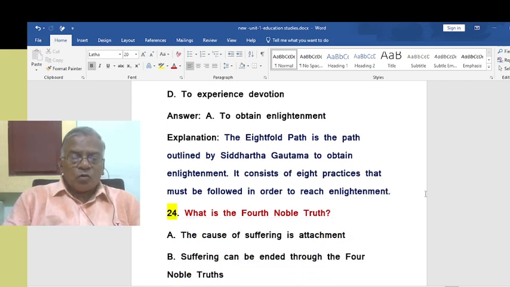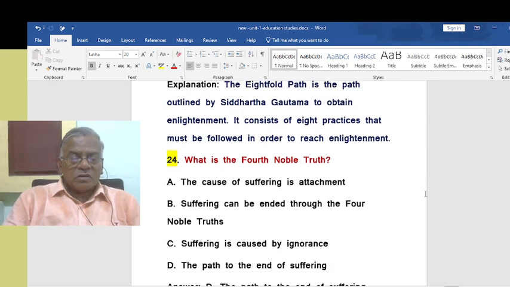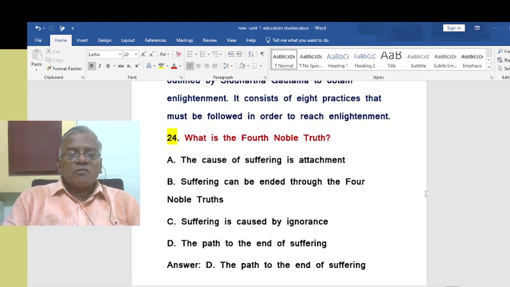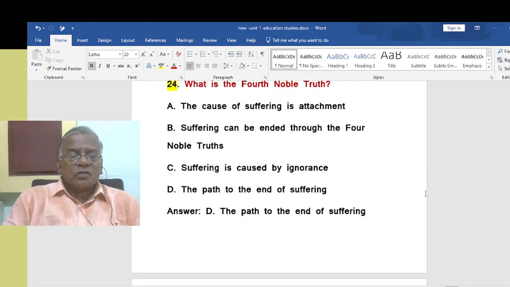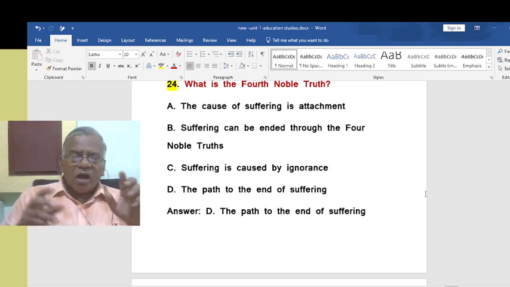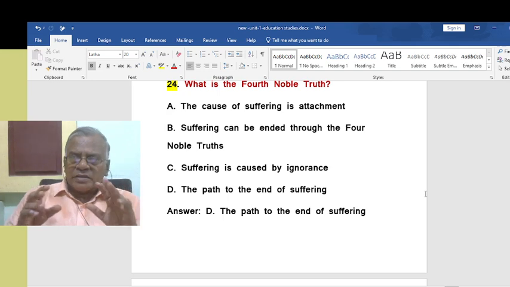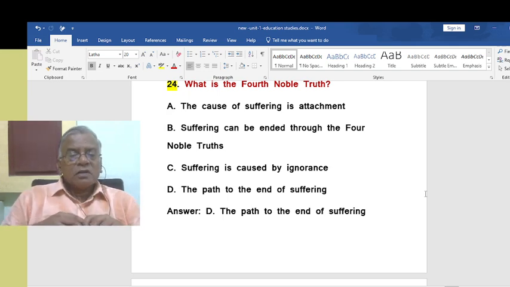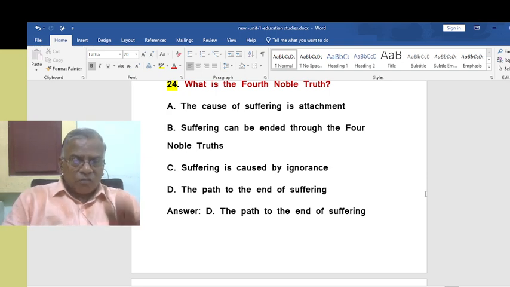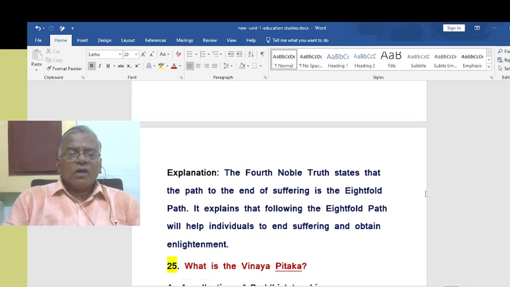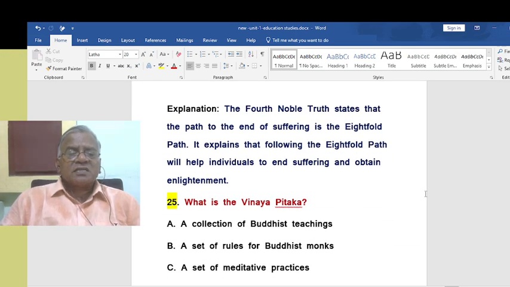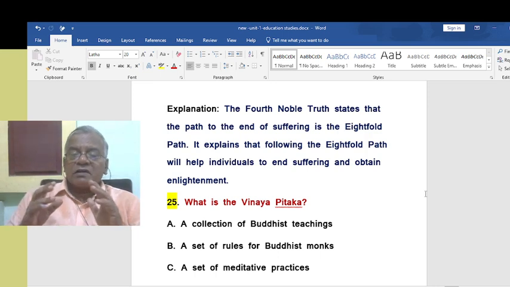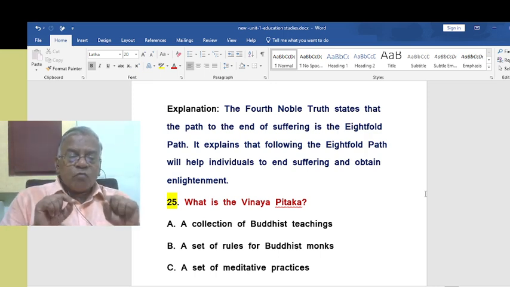So what is the fourth noble truth? This one. This is the eightfold path. So what is the fourth noble truth? The path to the end of suffering, that is called Ashtanga or eightfold path. Ashtanga is another word we use. The path to the end of suffering is Ashtanga or eightfold path. That is the fourth noble truth. The fourth noble truth states that the path to the end of suffering is the eightfold path.